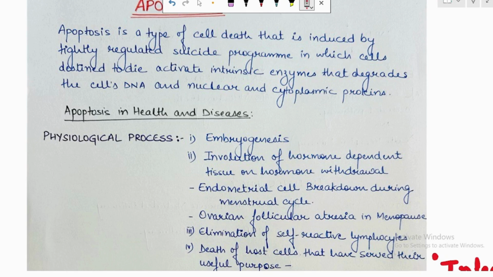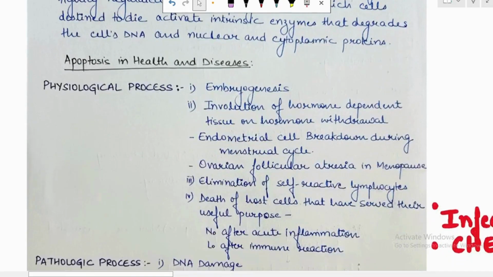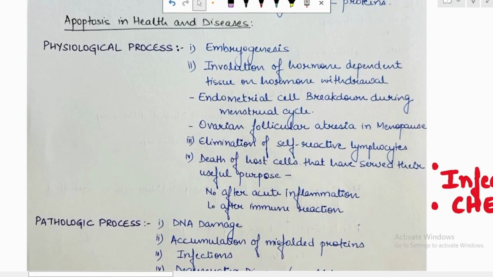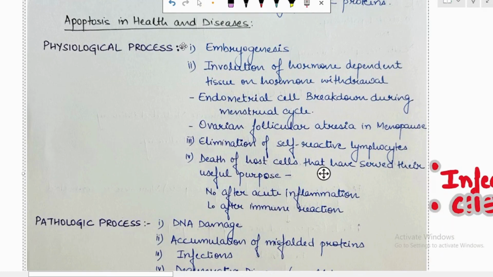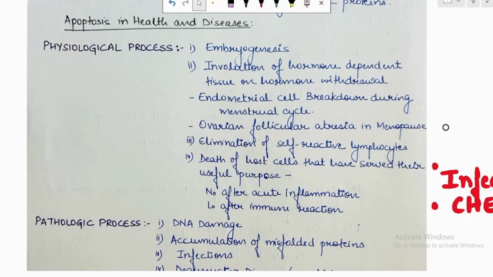What are the examples where apoptosis is needed in our body? Even in the physiological processes, we need apoptosis. And what are those processes? First is embryogenesis, the most important process in which we need apoptosis. And another is the organs or the hormone dependent tissues where apoptosis is required, like endometrial cell breakdown during the menstrual cycle or ovarian follicle atresia in menopause. These are the physiological conditions where apoptosis is required.